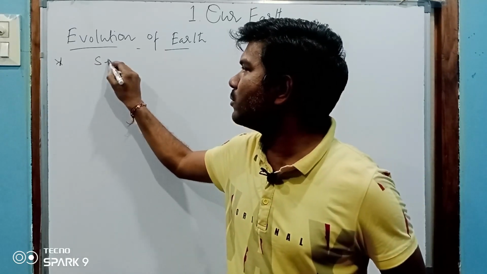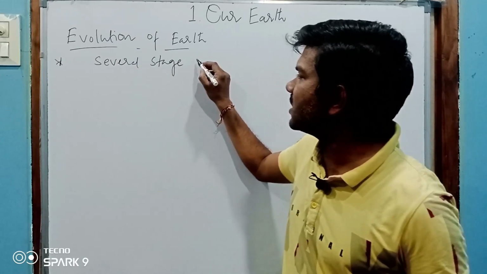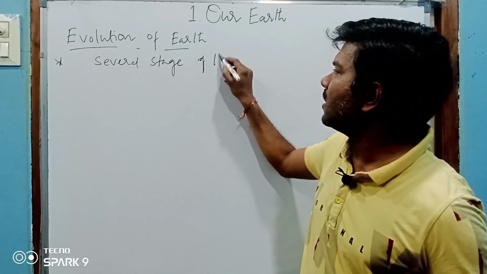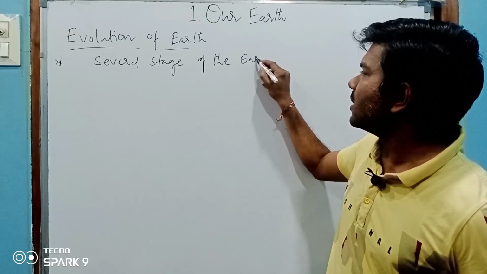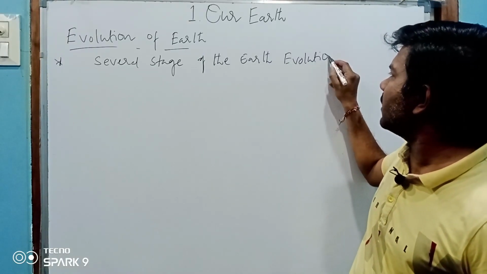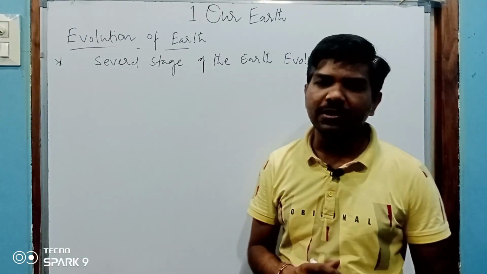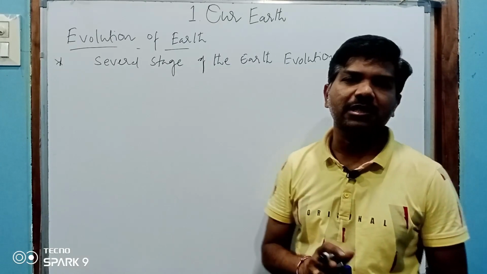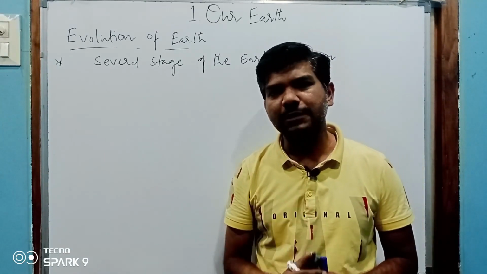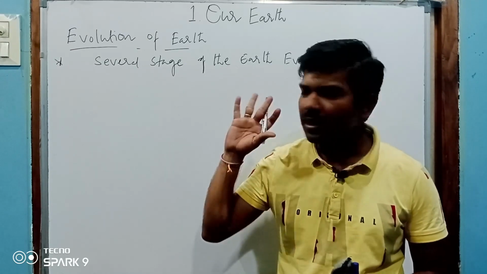Now we are going to discuss the several stages of the earth's evolution. Very important. Students, it may come in the examination, and you can write the same stages step by step. I'll explain, you write step by step, so a clear cut explanation will be there.